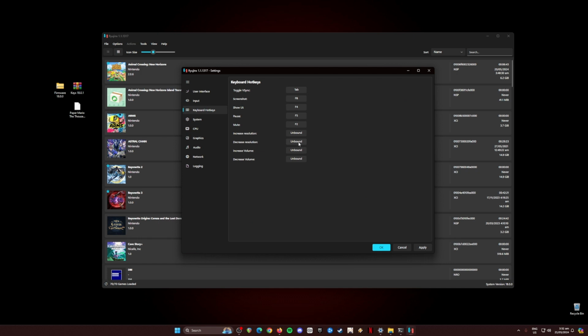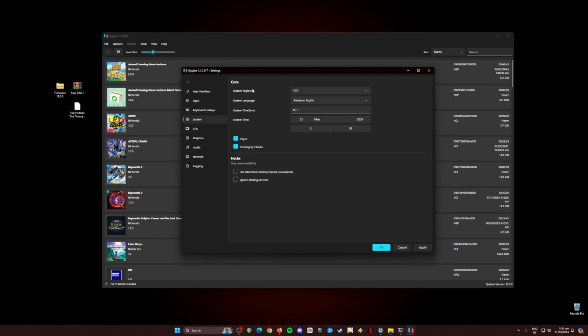Once done, go to Keyboards and Hotkeys. These are default settings here. Then go to System. So these are my settings. You can change the system region, system language, system time zone, and system time. You can change this to whatever you like because there are games that require you to change some dates in order for you to progress faster. Then be sure to check the VSync and FS integrity checks here. Once you're done, go to CPU and be sure to check the PPTC and uncheck the others, and save. So be sure to follow that.